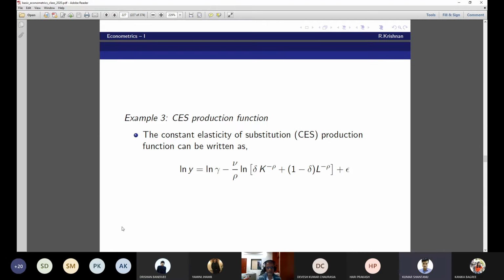Sir, what are the parameters and what are the variables in this equation? Nu, rho, delta are the parameters. K and L are the variables. Log gamma, you can treat it as an intercept. Sir, it is non-linear in parameters. Yes, yes, don't worry.